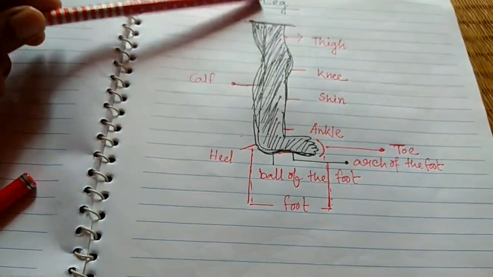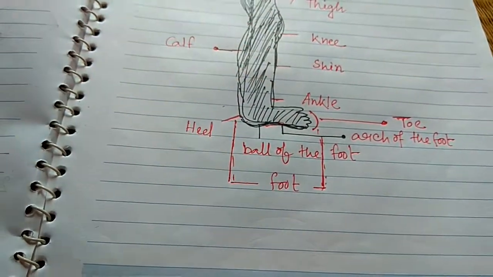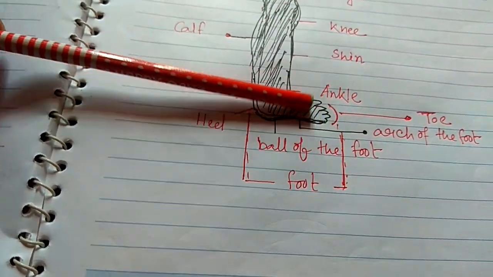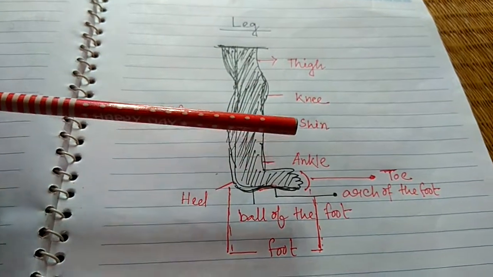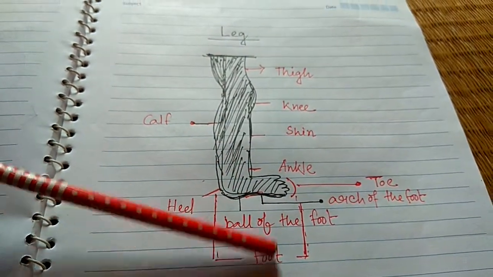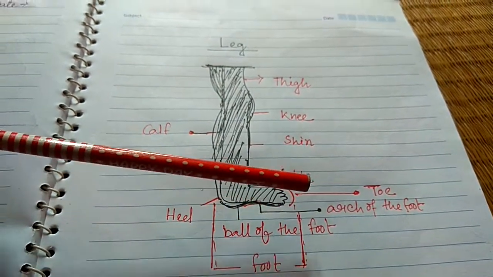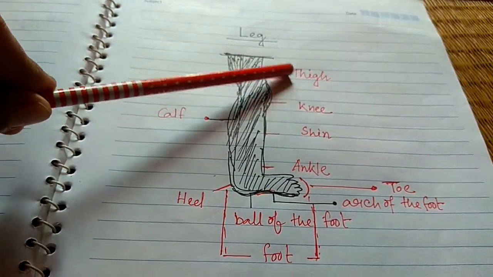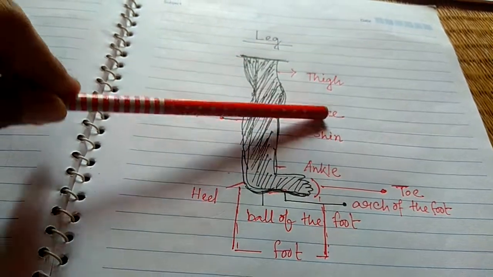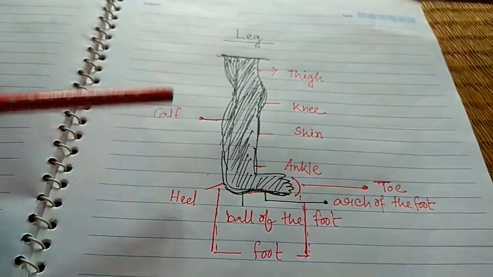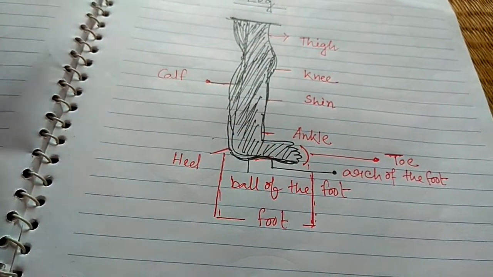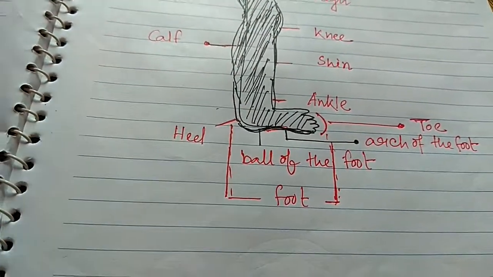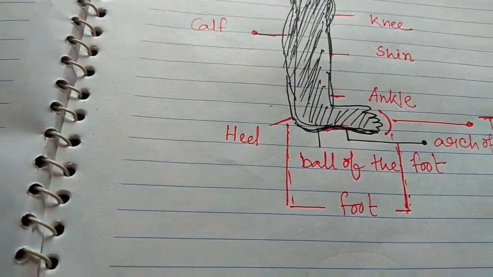Okay, there are two or three parts more, but this is okay for you for now. For this timing, you can learn this one. Arch and ball, I just told you to remember. Okay, you can remember these things: thigh, knee, seam, ankle, heel, cuff, foot, toe. These are very important. The ball of the foot and arch of the foot are just for information.